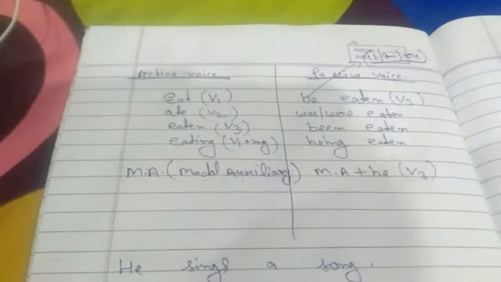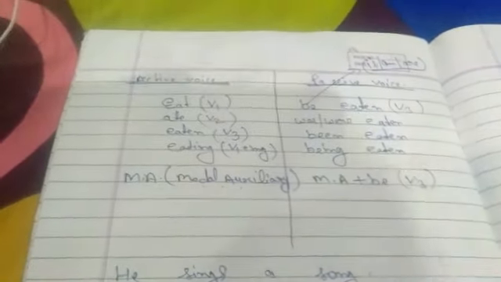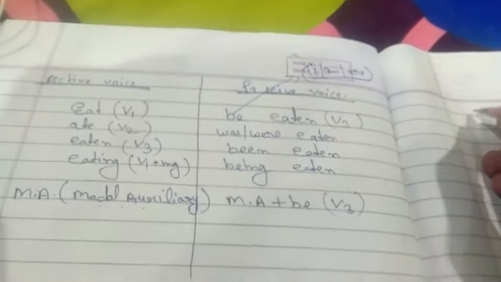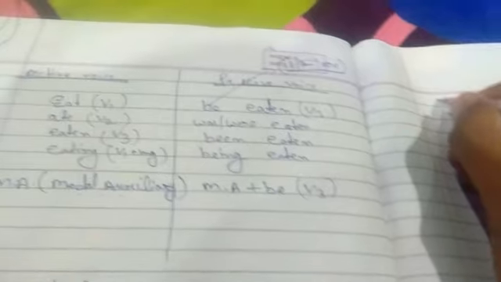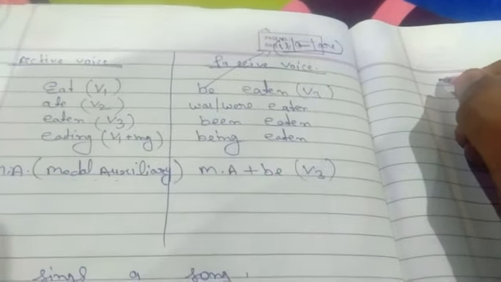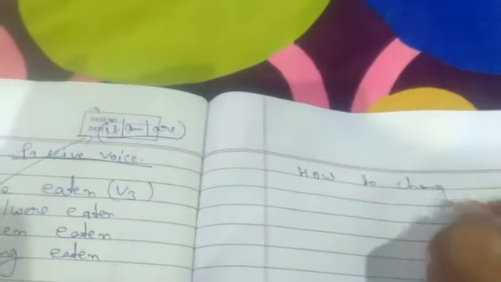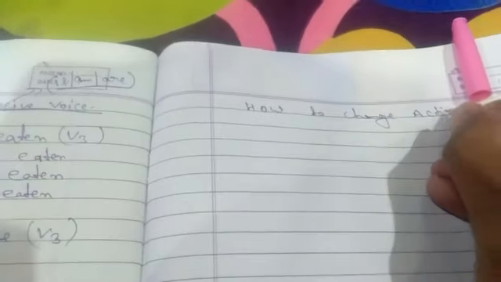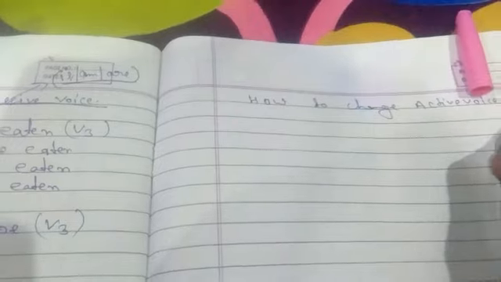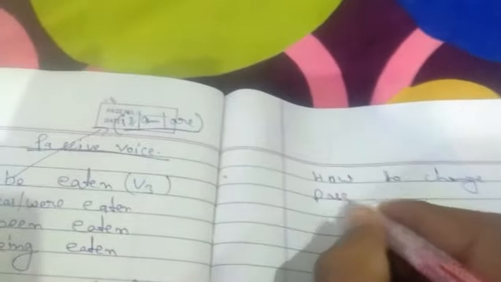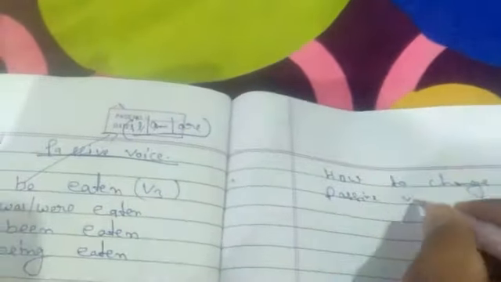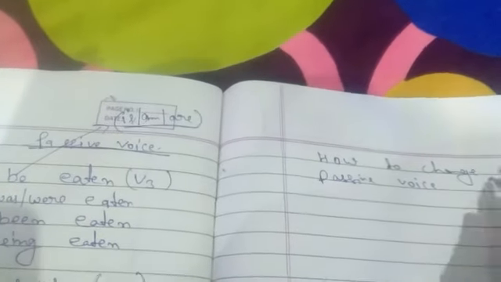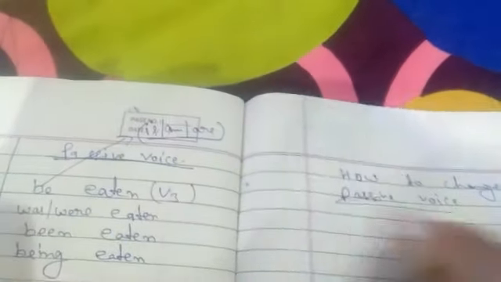Okay, and according to the active and passive rule, I have made you write that. Means one thing, I spoke just in the heading. Okay, write down the heading. Here write down, how to change active voice into passive voice. Okay, means how to change active into passive.